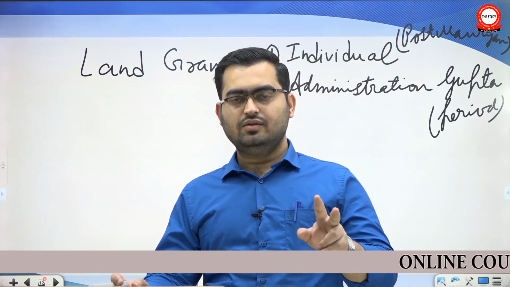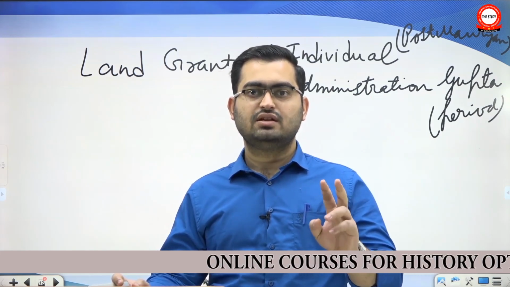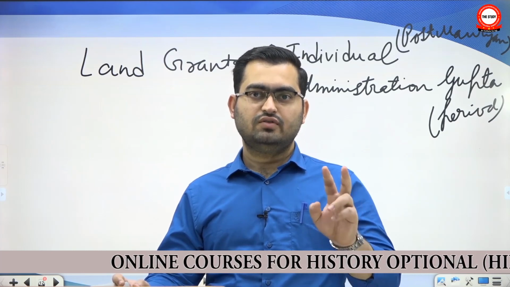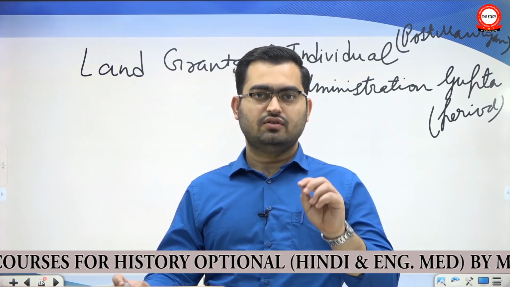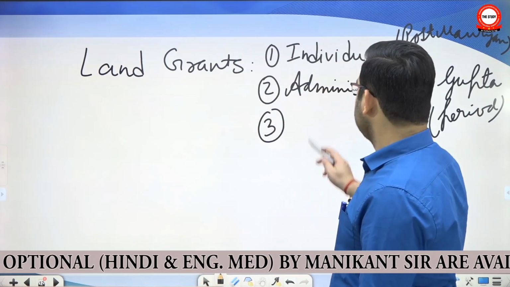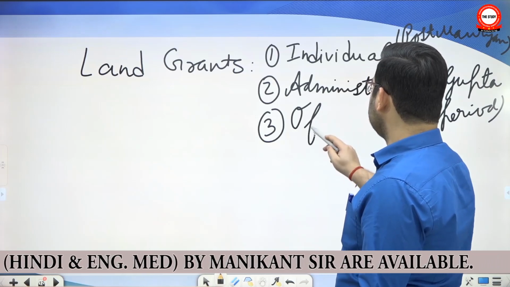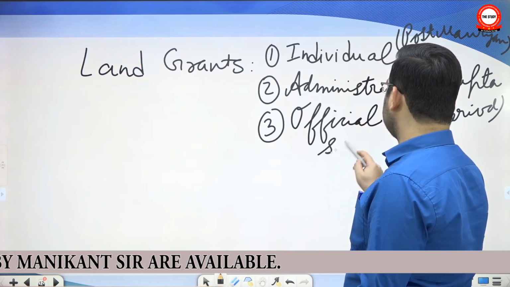Now there is a theory that from this period onwards there was a decline in money economy. Therefore, even officials were paid in terms of land grants. This is true from the period of Harshvardhan. So officials were given salaries in the form of land grants.